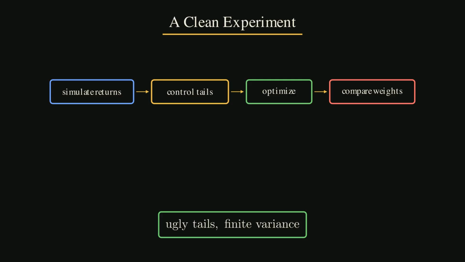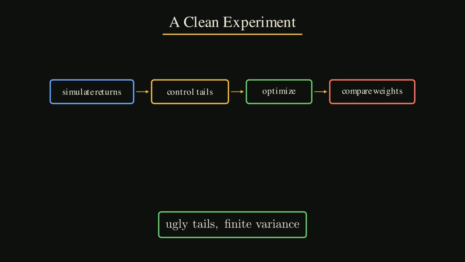This modeling choice matters for teaching. The paper is not merely saying markets crash sometimes. Everyone already knew that after 2008. The paper is asking a sharper question. If we build a return simulator that can control skewness and tail thickness, and then we feed those returns into a downside risk optimizer, do the optimal weights move? That is why the controlled scenarios are so helpful. They turn a messy market story into a clean experiment.